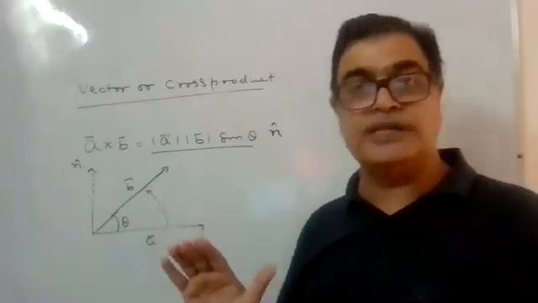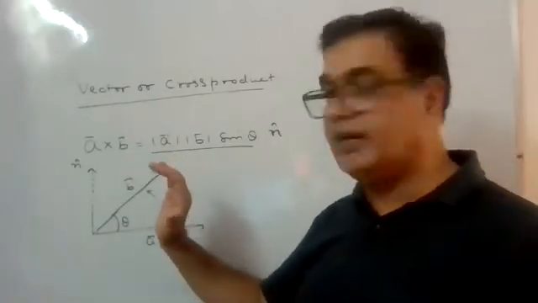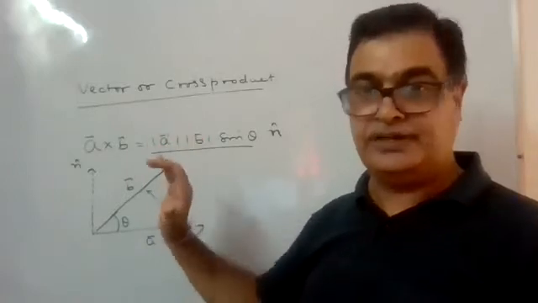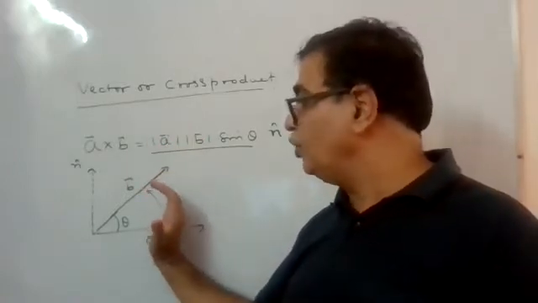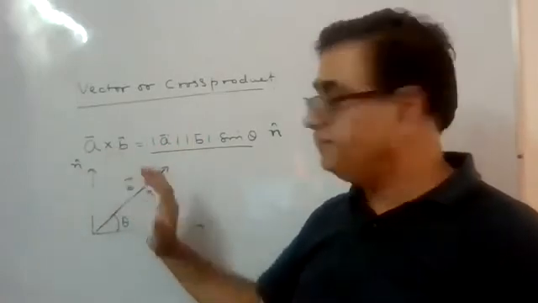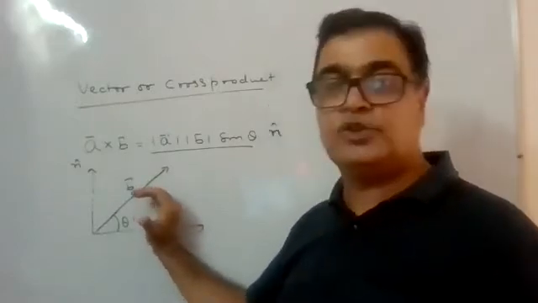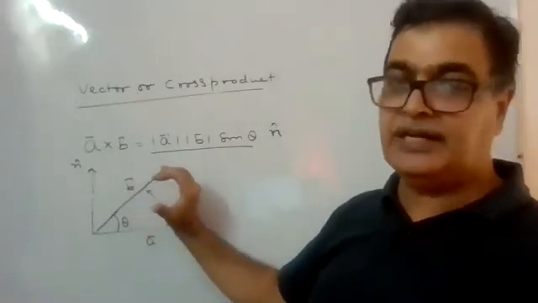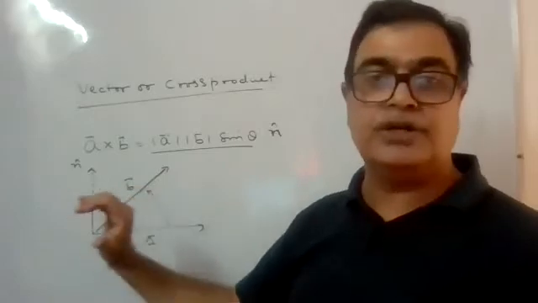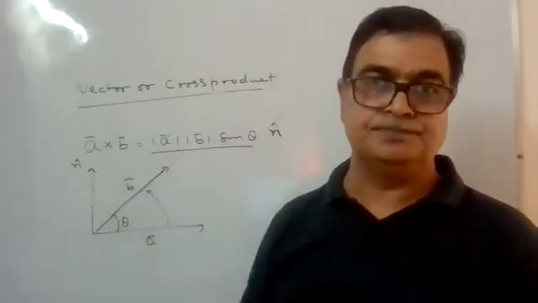What the right hand rule says is that if you keep the fingers of your right hand in such a way that they go in the direction of A to B. A to B, if this direction is going, then our thumb is coming outward. And that means we will say it will be going outward. This will be the n cap direction.